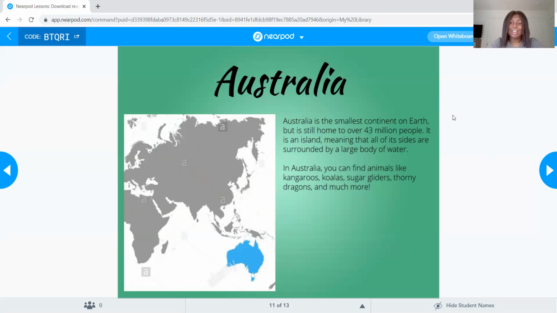Perfect. Australia has animals that are native to Australia too. They're pretty cool. I'm pretty sure you guys have seen them, heard of them, seen videos of them, or even been to the zoo. They have kangaroos, koalas, sugar gliders, which are like the little monkey things that just fly. And then also thorny dragons, which are like these little lizard looking things, kind of like a bearded dragon. And then they have little spikes, so they're thorny. Perfect. Okay, let's go on to the next slide.